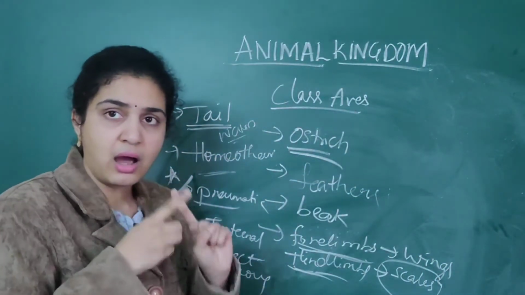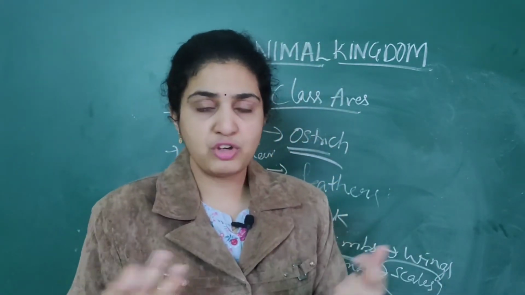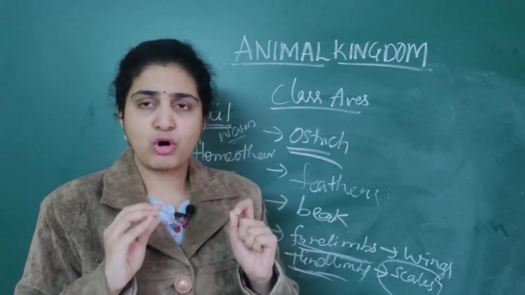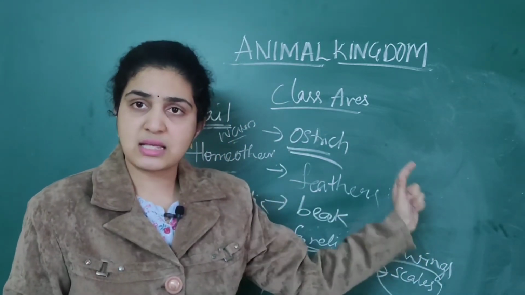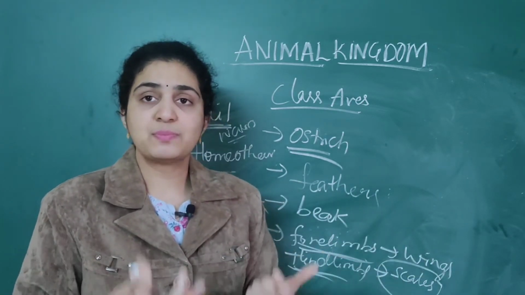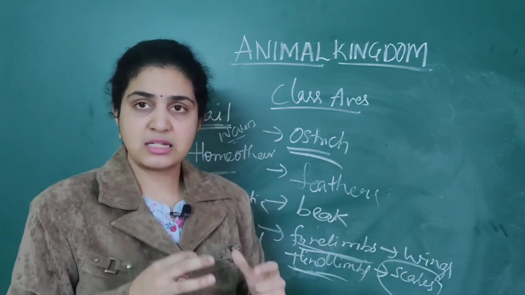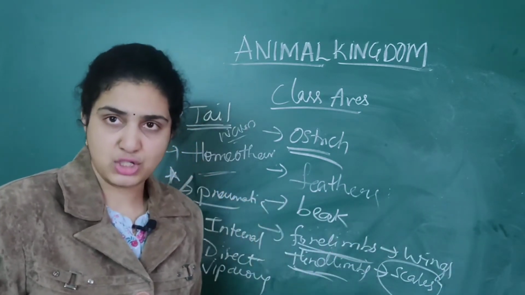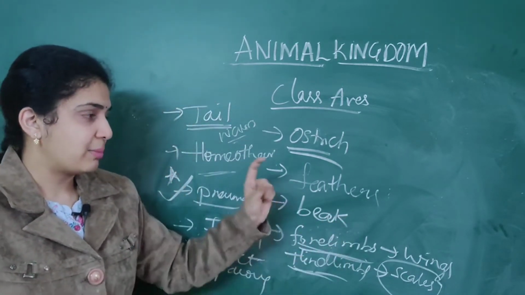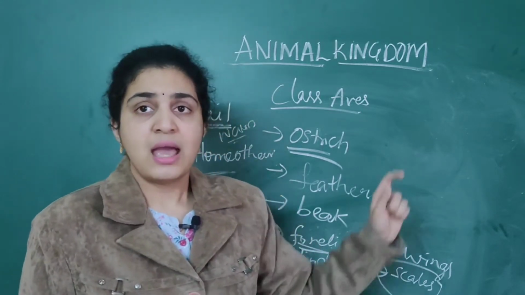Pneumatic bones are the only specific feature that you should remember. Then the heart is four-chambered, respiration is by lungs. Digestive system, we all know, crop as well as gizzard is present. Only very small features that you should remember. Sexes are separate, dioecious animal. Fertilization is internal fertilization, and development is direct development, oviparous nature. These are the main points which you should remember. So we are done with class Aves.